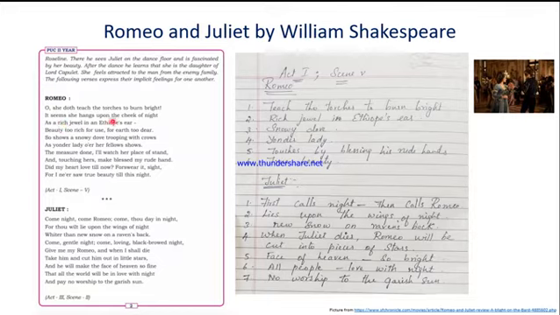"It seems she hangs upon the cheek of night." Again, the second line, cheek of night. Cheek of night means he is talking about the twilight. Twilight is nothing but the time during the sunset. We can see while the sun sets, the yellowish orange rays come out of the sun. How beautiful the color looks. The hue is beautiful, to enjoy the beauty of nature. Such is the beauty of Juliet.